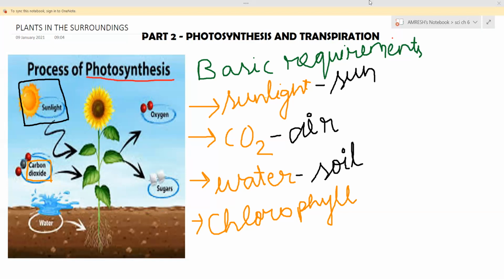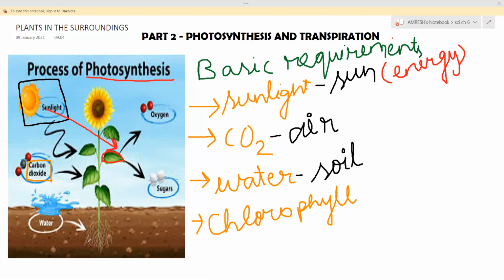And this sunlight, my dear children, provides the energy. The energy is obtained from this sunlight. The energy that the leaf needs to make food, who provides that? Sunlight.